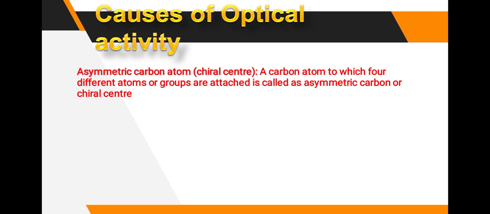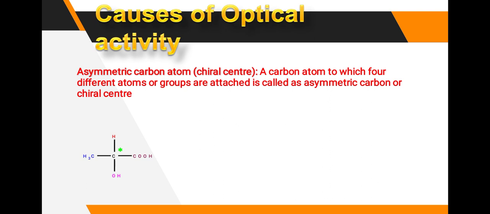This is an important one. Then the asymmetric carbon atom, that is called a chiral center. A carbon atom to which 4 different atoms or groups are attached is called an asymmetric carbon. Okay, when you consider the chiral center or asymmetric carbon, at that time the 4 different groups are present. That means all 4 groups are different. At that time that carbon is asymmetric or chiral. Okay, see here the example. Here the chiral carbon is there. Different atoms or different groups are attached: hydrogen, carboxylic, then hydroxyl, methyl.